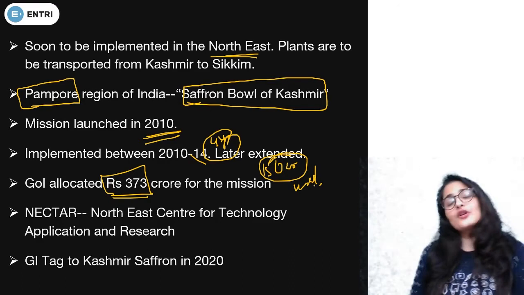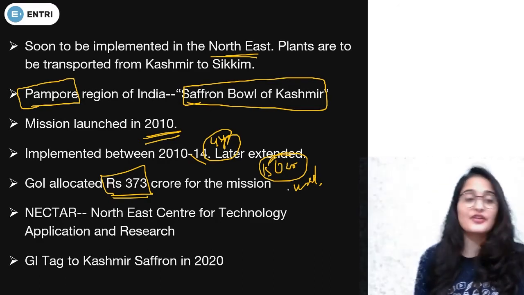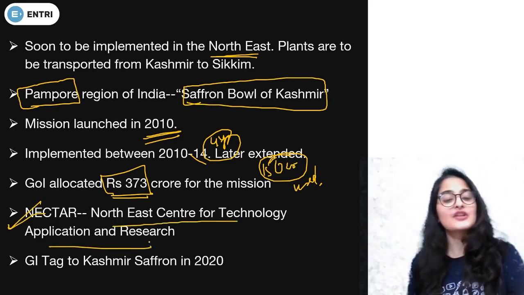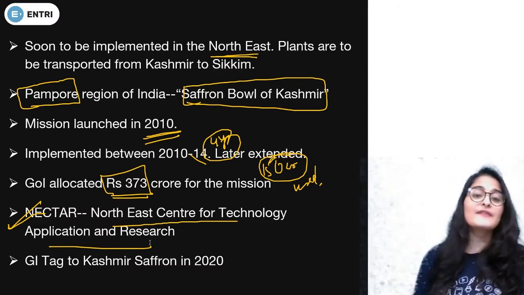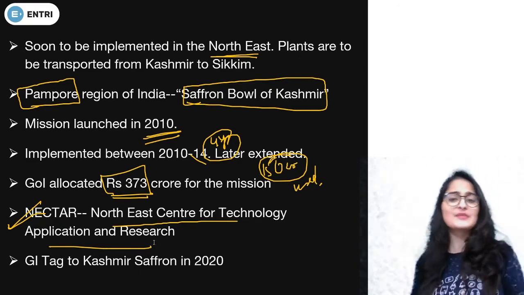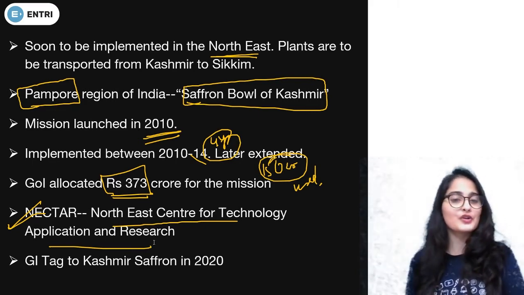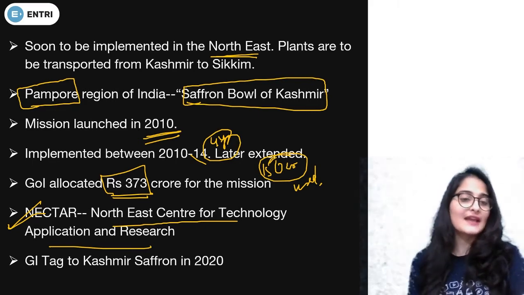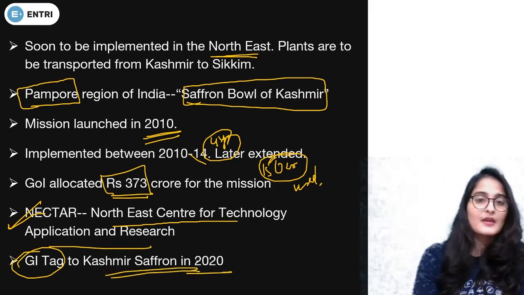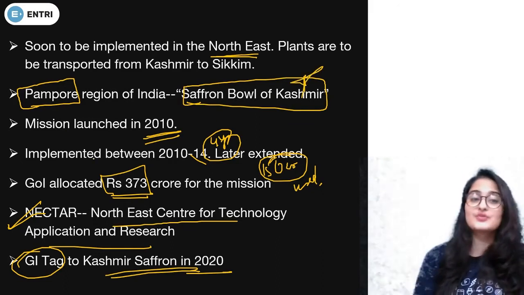When it comes to the northeast of India, who is going to oversee the plantation or the functionality of it? This NECTAR, or Northeast Centre for Technology Application and Research, is the organization which is going to oversee the production in the area. Feasibility, the growing, and what kind of things are required, all of these are going to be overseen by NECTAR. The GI tag, I have already told you, came up in 2020 and it was given to Kashmiri saffron. It's important to know that the saffron bowl of Kashmir, the Pampore region, is very important.